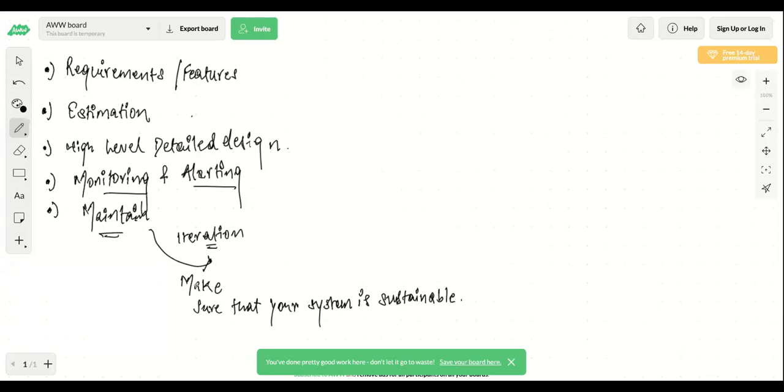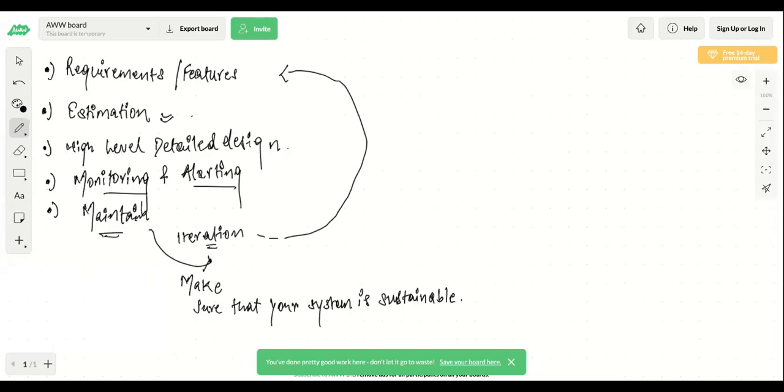Okay, and once you do the iterations, again you come up with the requirements, like what all new features you want in your system. Correct. You again do the estimations whether the new changes in my system will affect any of the current changes, or do I need to change my estimations? Do I need to change the number of servers? Do I need to see how much extra memory I'll need if I add these features? So all those things again come as a part of the estimations.